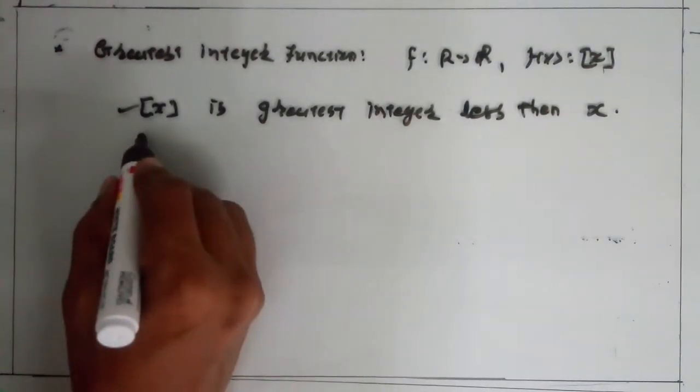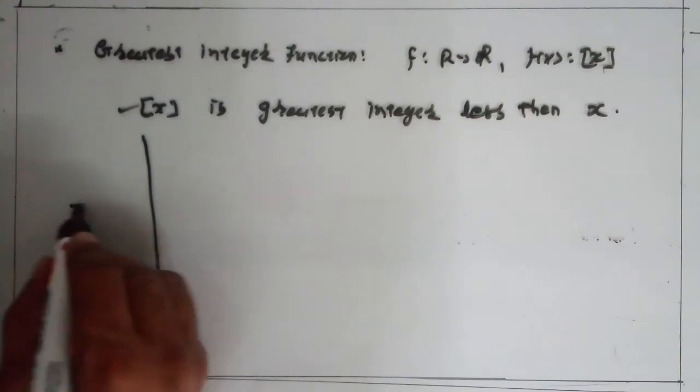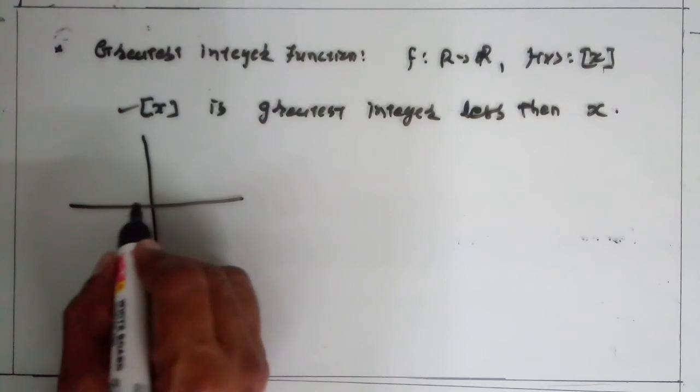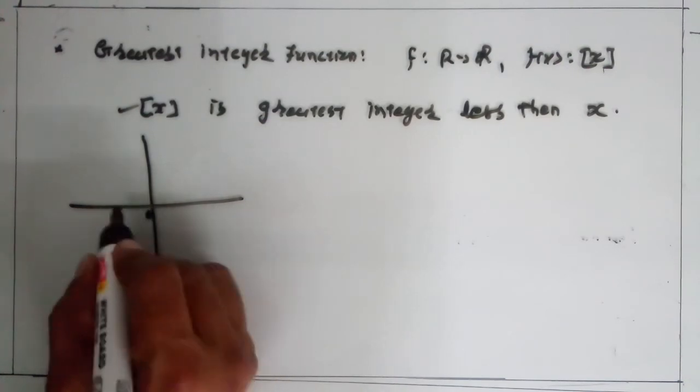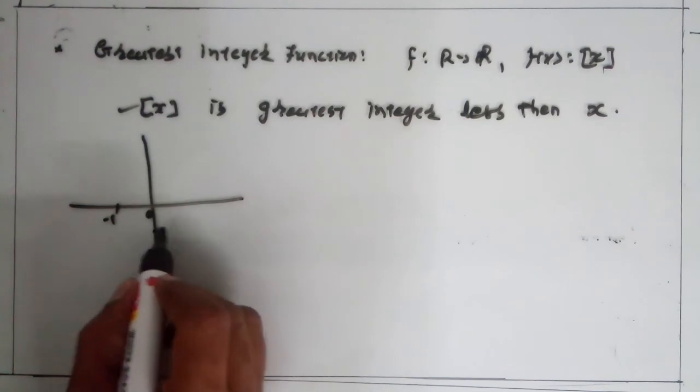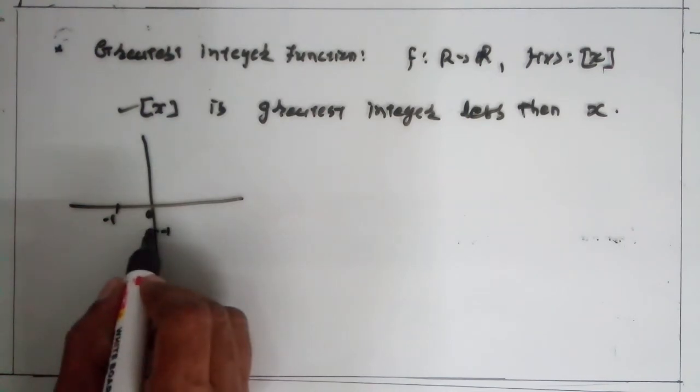Now here we discuss the graph of the greatest integer function. If x lies between 0 and -1, then the value becomes -1. So this type of graph we get.